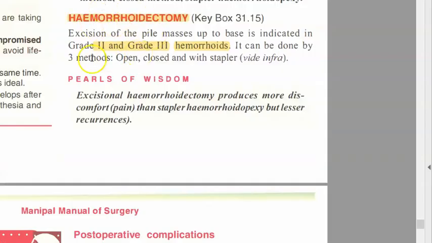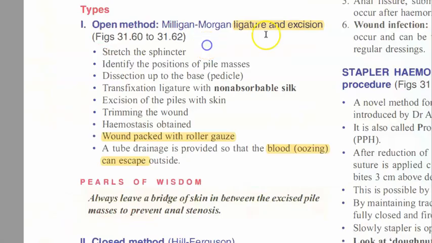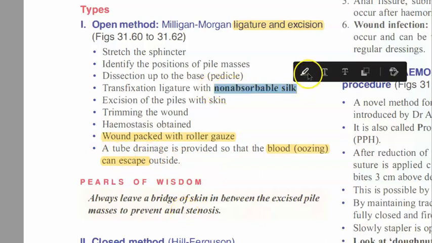So you have to treat grade 2 and grade 3 hemorrhoids. You can do either open method, closed method or stapler. So please focus on open one now. Ligature and excision, open method. Open method means you're leaving it open, the blood can drain, it can escape, okay? You understood, right? That is the open part of it. And here you're giving some non-absorbable silk ligature, looks like.